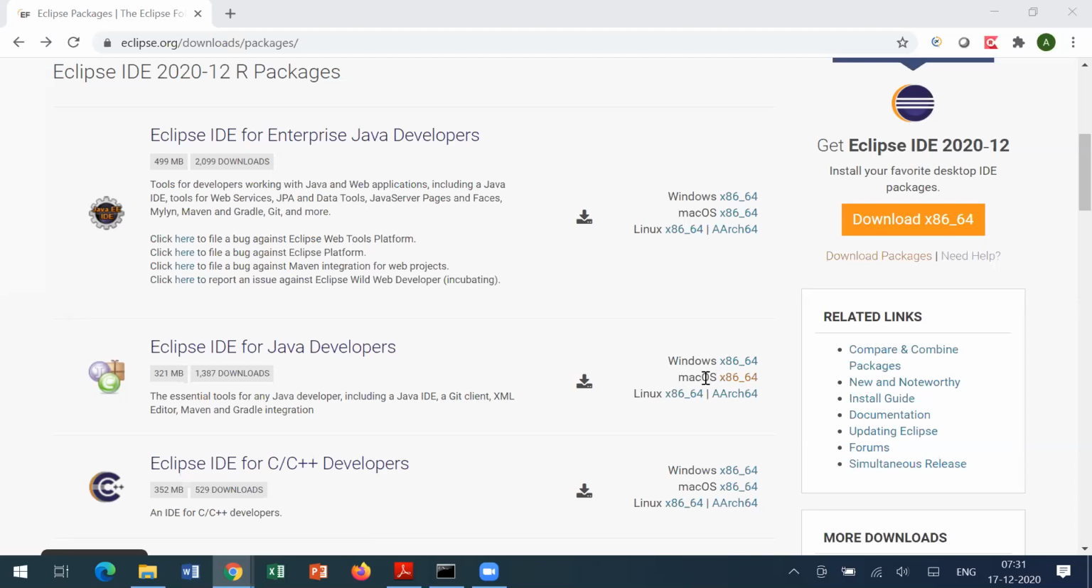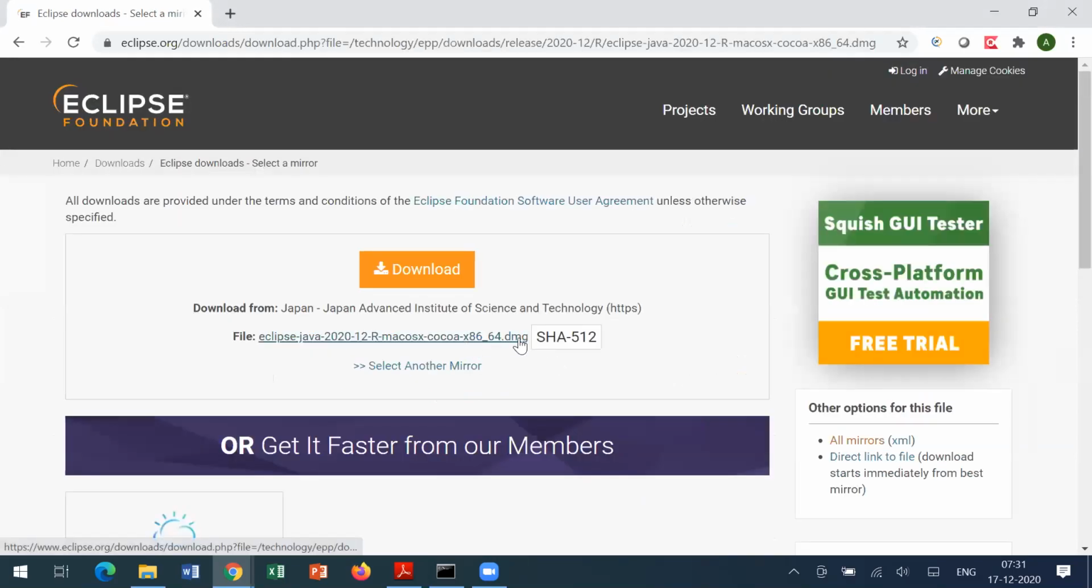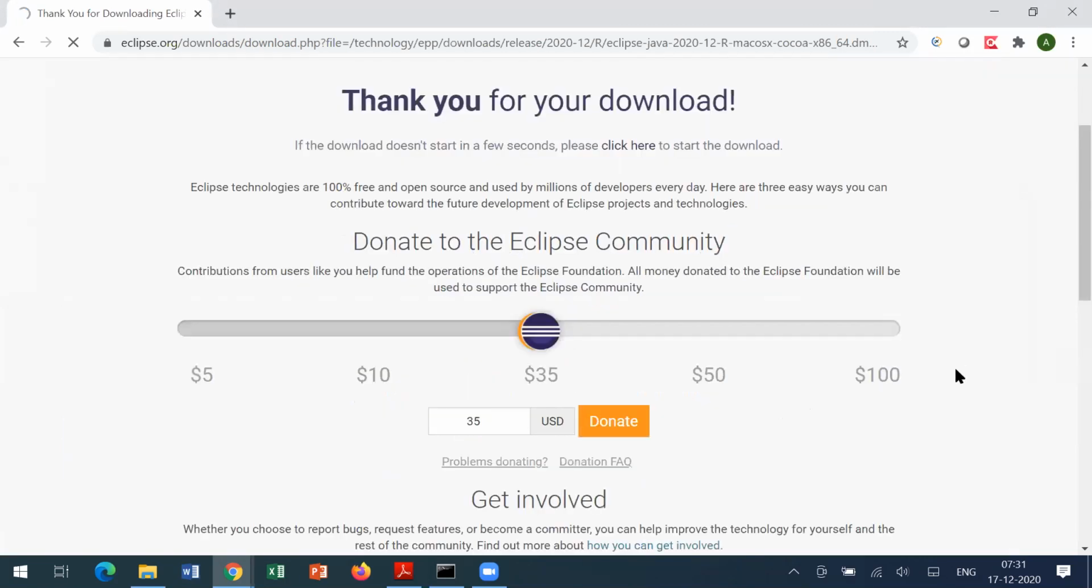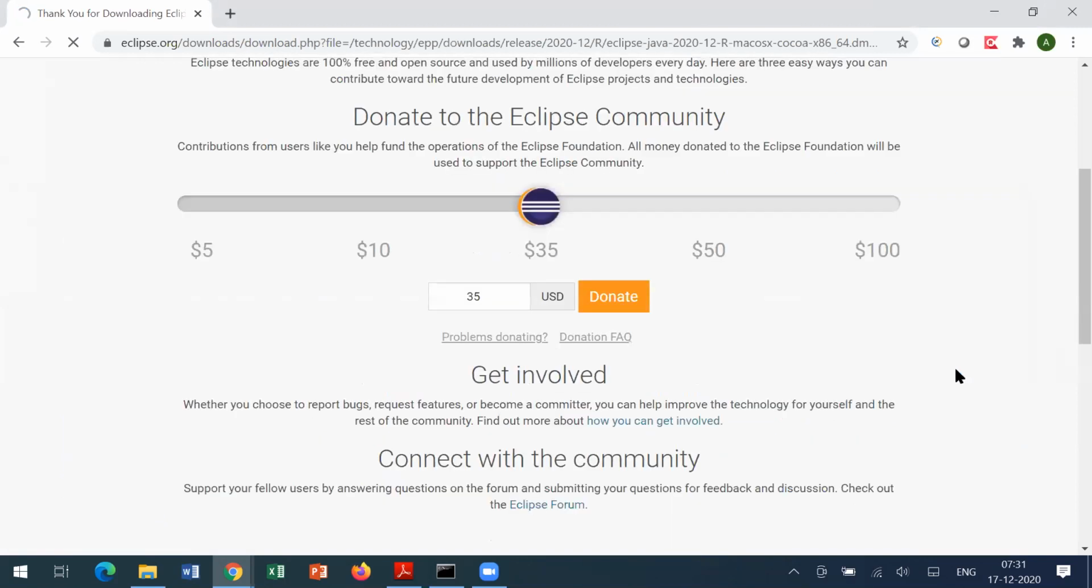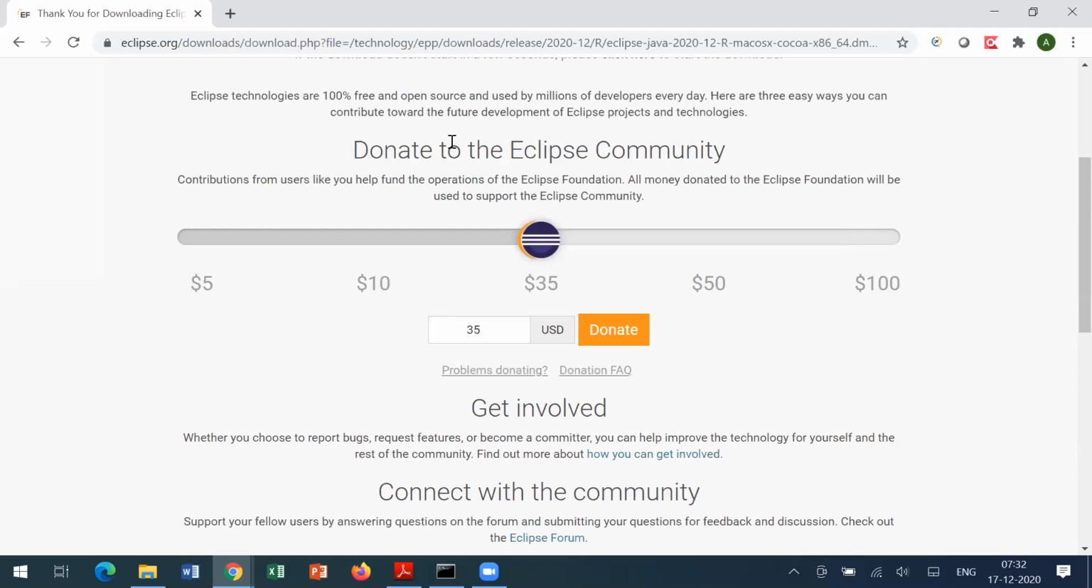And are you seeing the Mac OS x86 64? Click on that. Yeah, I got it. Okay. So once you click on that, it will take you to a screen where you have to download the .dmg file. Right. When you click on this, it will allow you to download on your system. Okay, got it. Yeah, it's taking a long time because my system is very slow today, but it will get there.